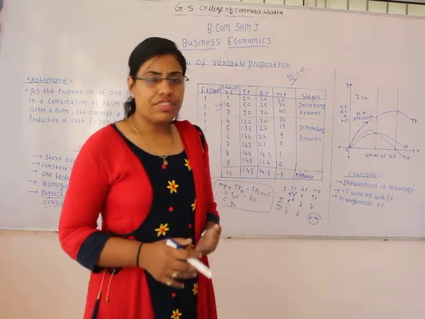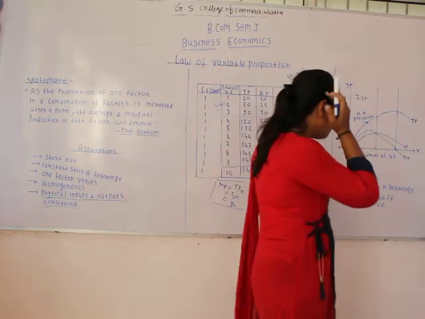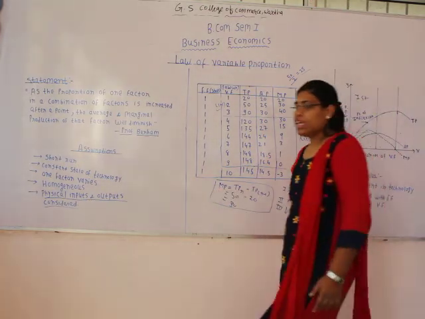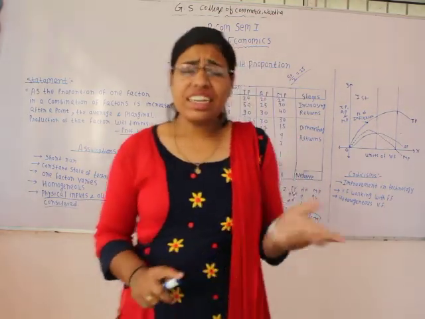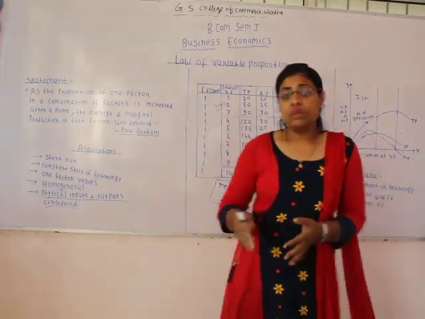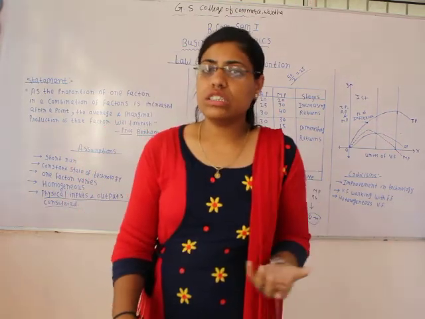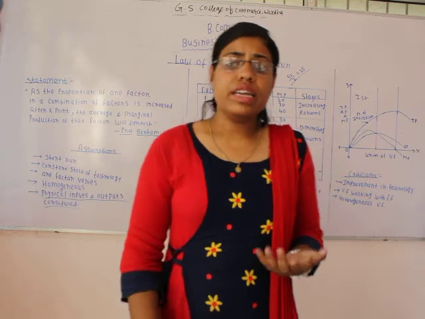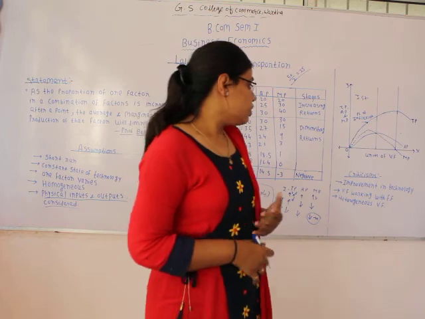So here we have seen the law of variable proportion. Now there are certain criticisms of the law of variable proportion. The first one over here is improvement in technology. See, in the law it is assumed that there is a constant state of technology in the short run, but in the dynamic world it's not possible to work with a constant state of technology. Technology keeps changing, and in order to increase the production, in order to increase the efficiency, the technology needs to be upgraded. So generally in the production process, technology keeps changing, it keeps upgrading. So there is always improvement in